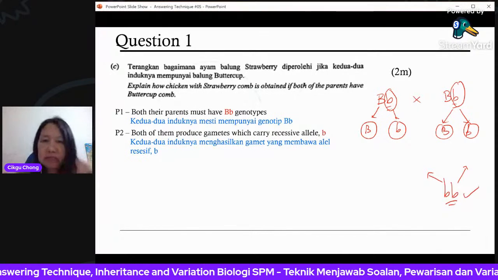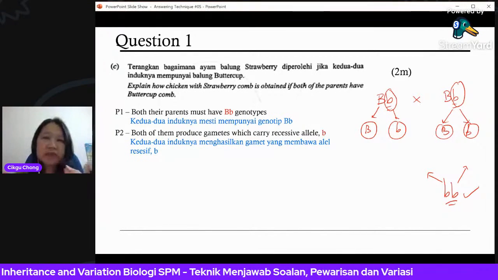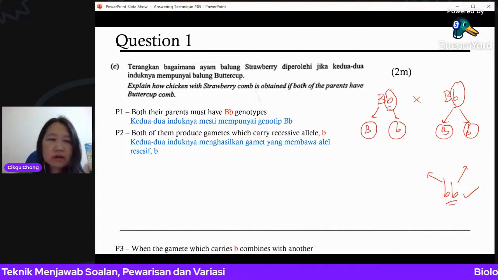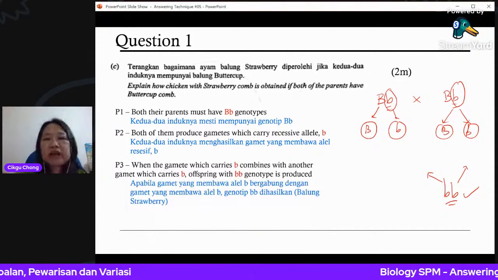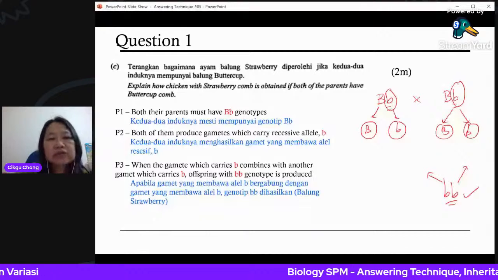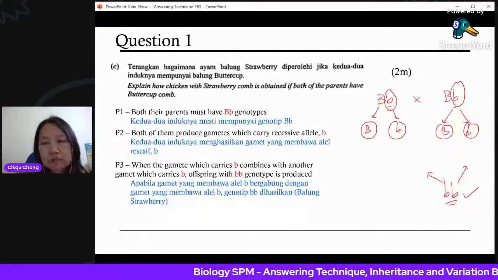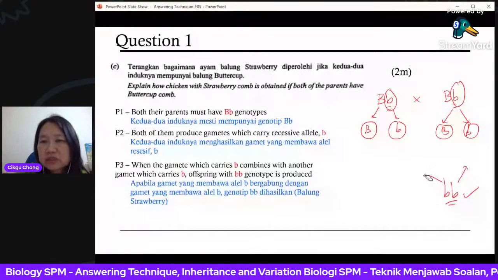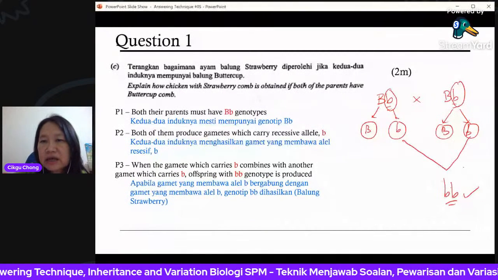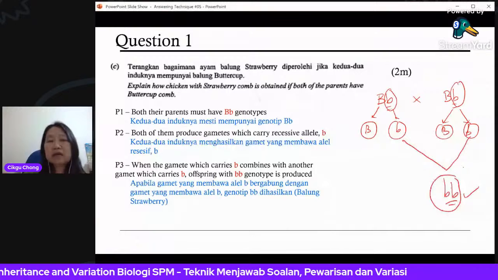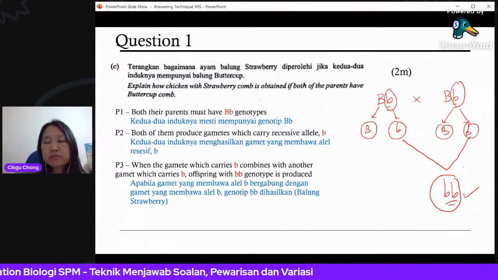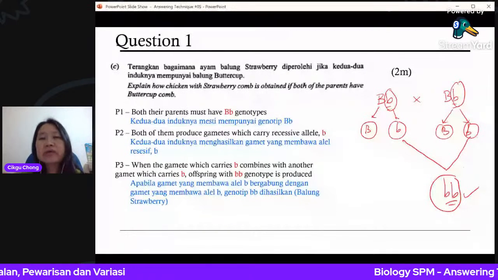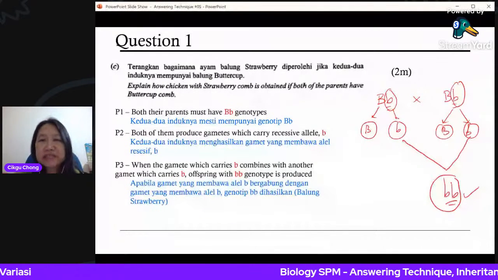Both parents must have at least the recessive allele. Then only the child can have small b, small b. Next, when a gamete which carries small b combines with another gamete which carries small b, you see, this is your offspring, right? So this one has to combine with this, and then you can get a small b, small b. An offspring with the small b genotype is produced, and that is your strawberry cone, which is the recessive trait.